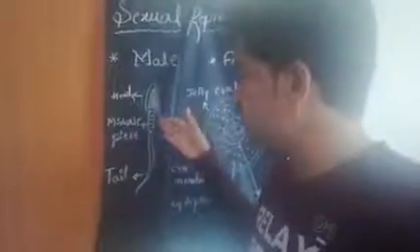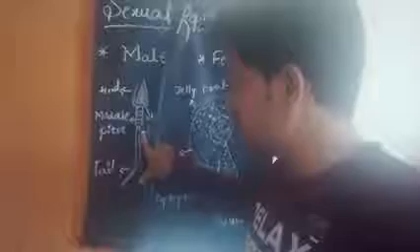Here this is the nucleus, this is the head portion, this is the middle piece, and this is the tail. Only the head portion goes into the egg at the time of fertilization.